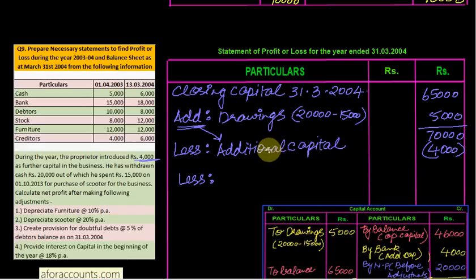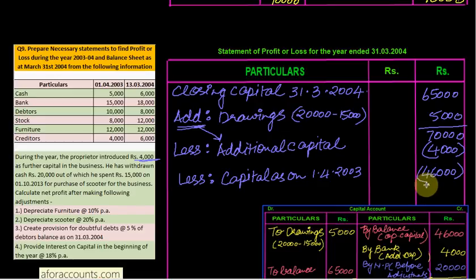And capital at the beginning, that is opening capital or capital as on 1/4/2003, or your opening capital, we have found it out and it comes to 46,000. 46,000 is your opening capital. So just deduct it, and what we get here, the balancing figure 20,000.